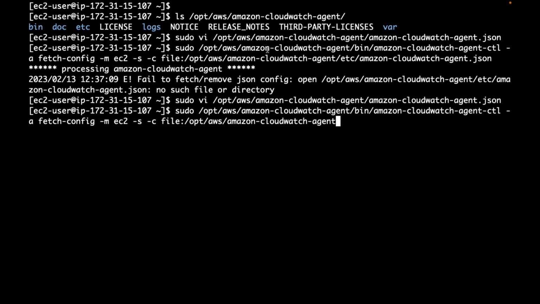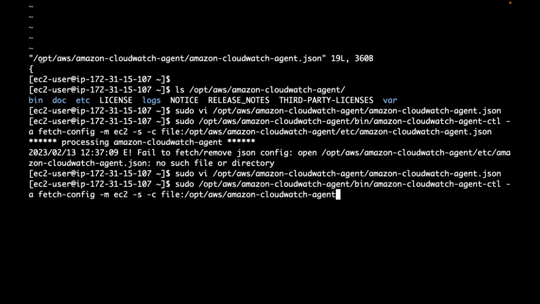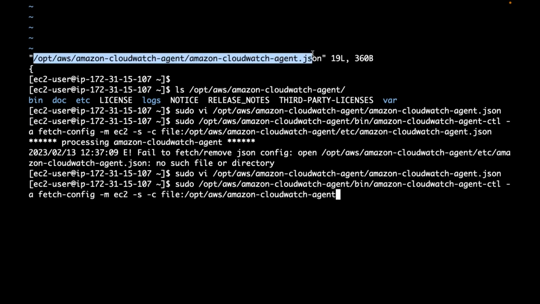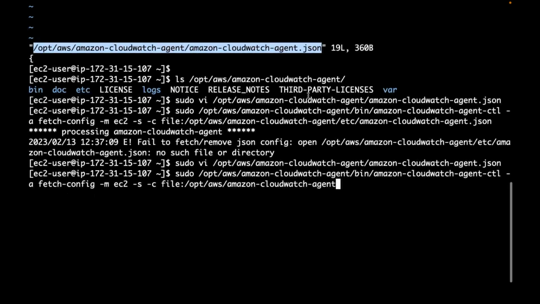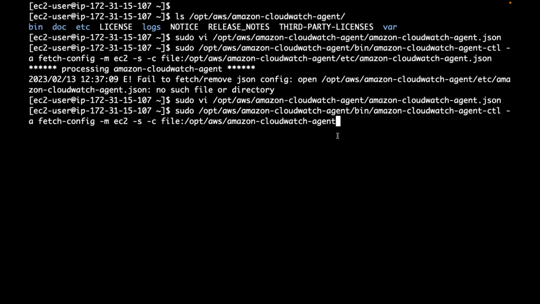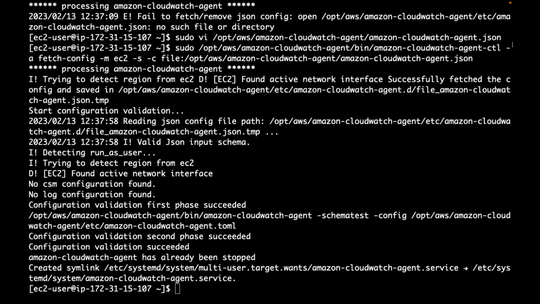I just created a file like this directly in the agent folder only. Otherwise, you can create it in the etc folder also. So wherever you have created that agent file, I am giving that file path like this. This is where I have that agent configuration. Let me start. Now you can see the status. The CloudWatch agent is started.